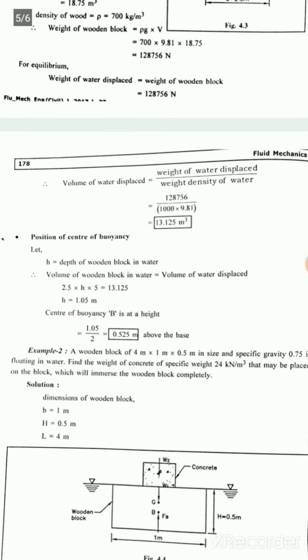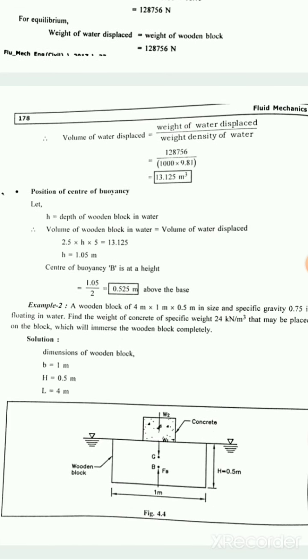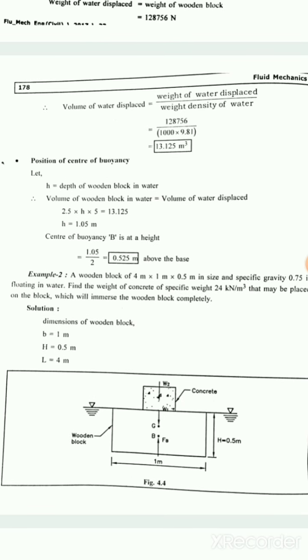Now position of center of buoyancy. Let H equal to depth of the wooden block in water. Volume of wooden block in water equal to volume of water displaced. So it is 2.5 into H into 5, equal to 13.125, so H equal to 1.05 meter. So center of buoyancy is at a height of 1.05 divided by 2, so it is 0.525 meter above the base.